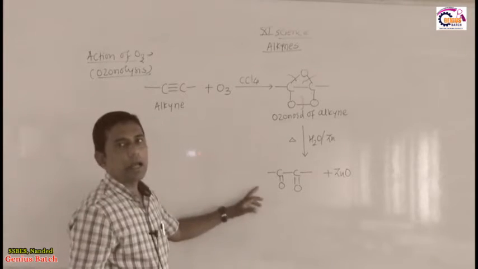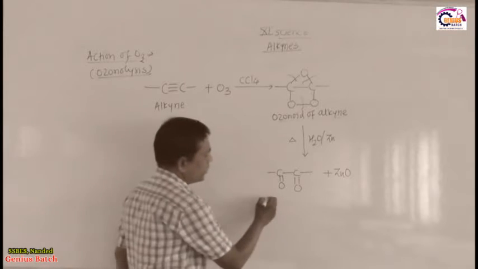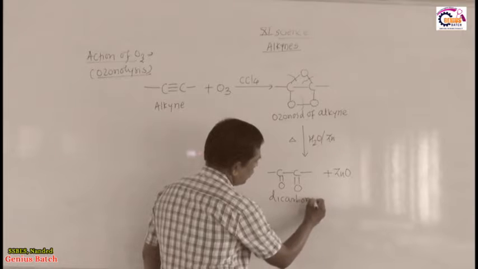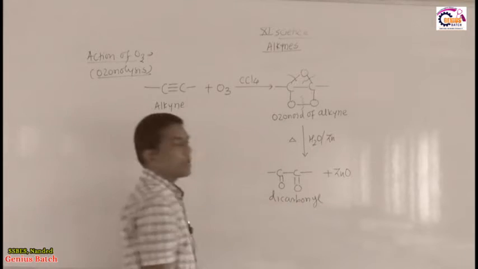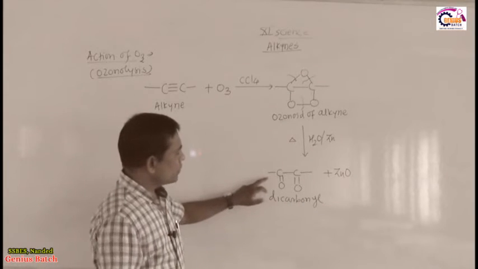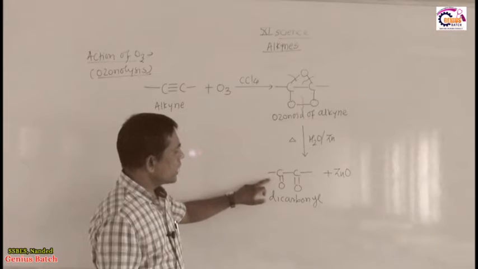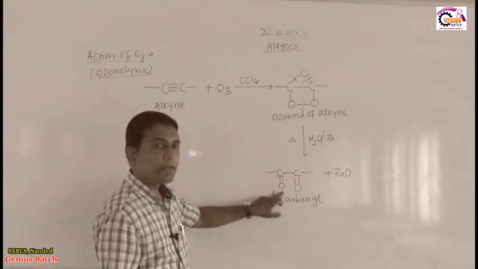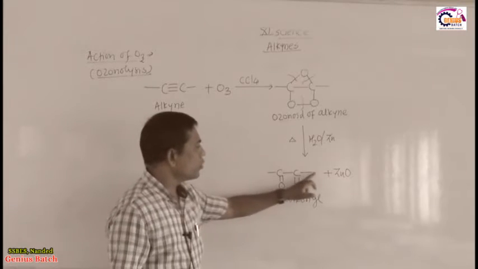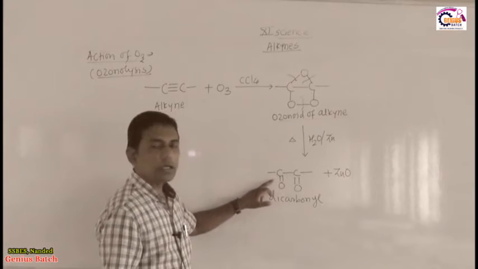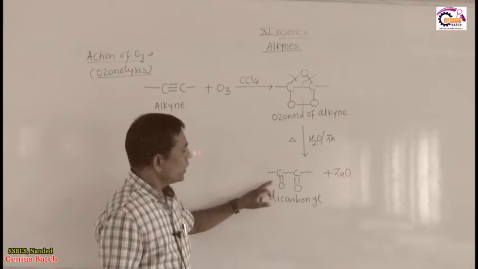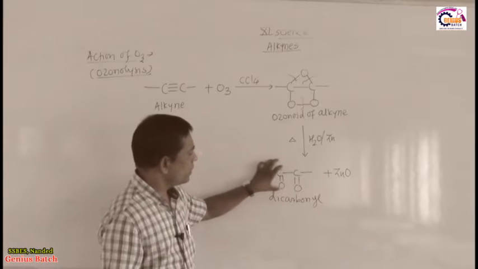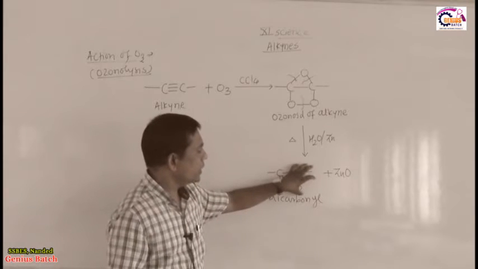So, a dicarbonyl compound is formed. In this dicarbonyl compound, what is the important thing? These two may be ketones. If an alkyl group is present on both sides, then it contains 2 ketonic groups. If an alkyl group is present on one side and hydrogen on the other, then this will be the ketone and this will be the aldehyde.